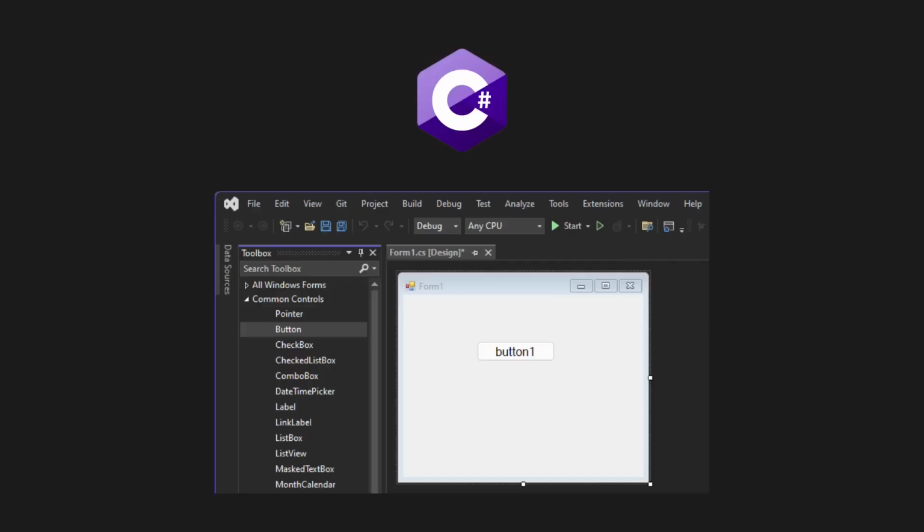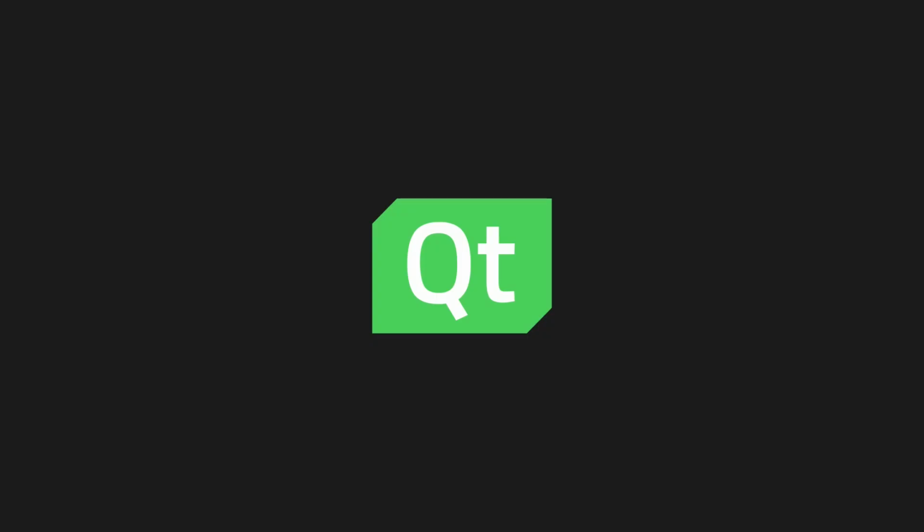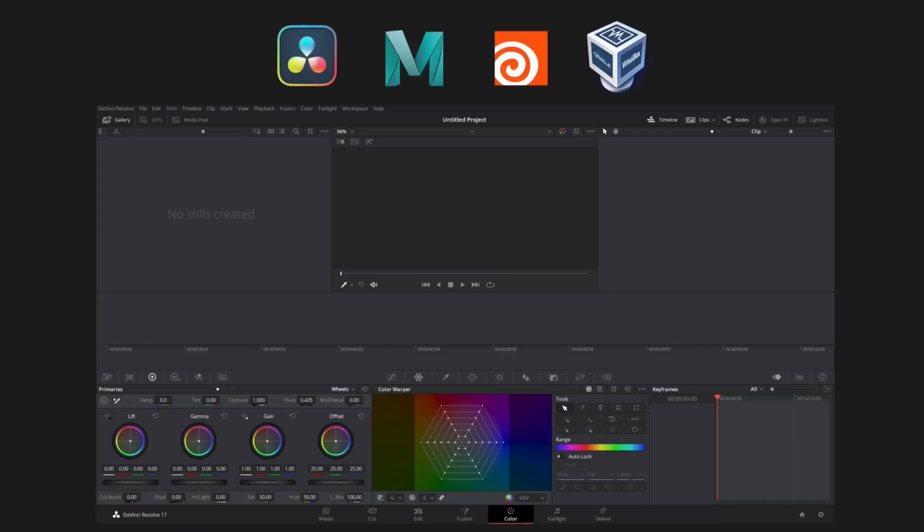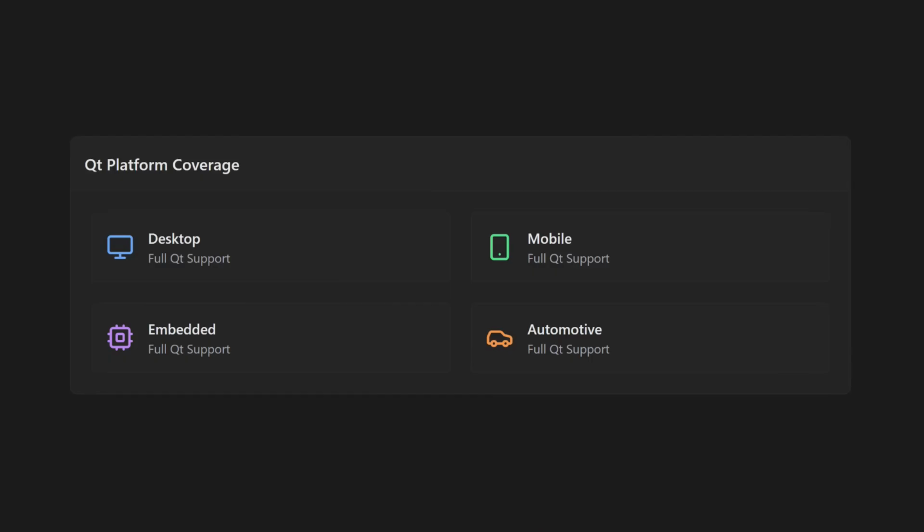Some developers write their front end in a different language like C# when they can. But overall, it seems like C++ developers have lost their faith in Microsoft and have opted to jump straight into using cross-platform solutions. Qt is often cited as being the de facto standard for cross-platform applications. It's used in desktop applications like DaVinci Resolve, Maya, Houdini, and VirtualBox. It also supports mobile, embedded, automotive, and IoT devices, but it's not without any issues.